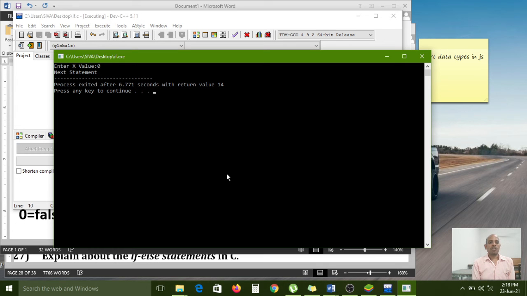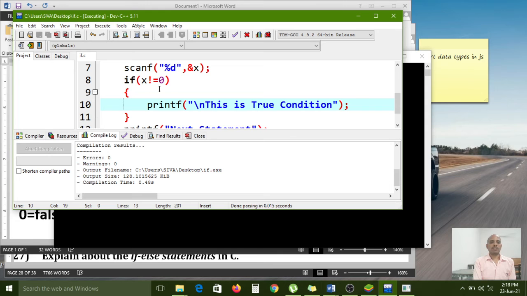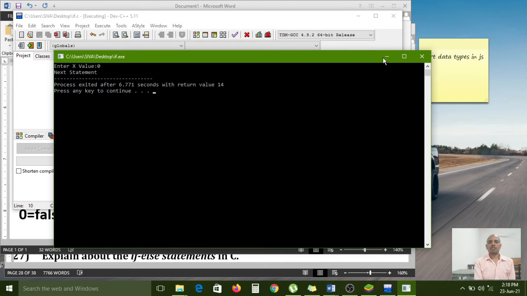Enter x value. As a user I entered 0. 0 means it is a false condition. So whatever condition we have configured becomes false right now. If it is false, then the if block will not execute. If it is true, then this message will also print, because the control comes inside the block. So like that the if condition will work.